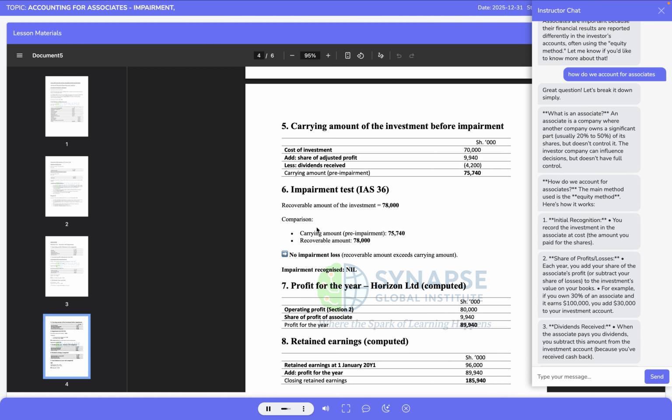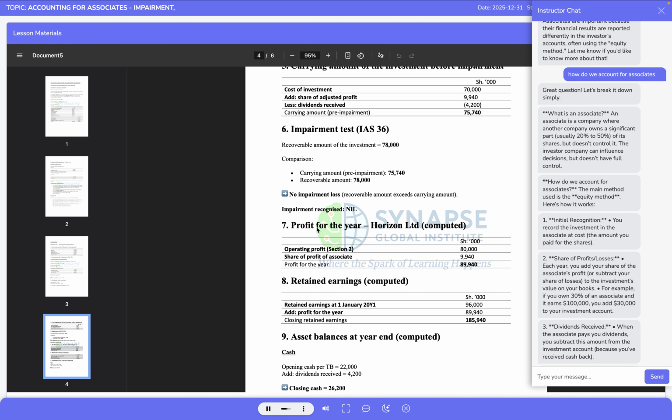We now apply the impairment test under IAS 36, prompted by the adverse market conditions described in the question. The recoverable amount of the investment has been estimated at 78 million shillings. IAS 36 requires us to compare the recoverable amount with the carrying amount of the asset. In this case, the carrying amount before impairment is 75,740,000 shillings, while the recoverable amount is 78 million shillings. Because the recoverable amount exceeds the carrying amount, there is no impairment loss to recognize.